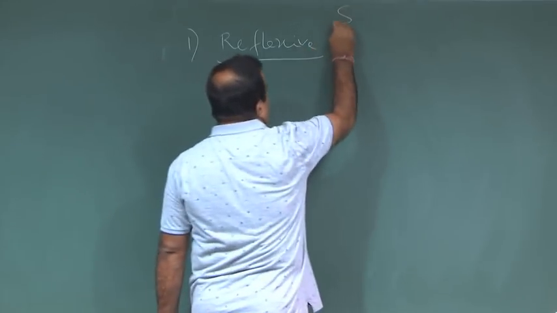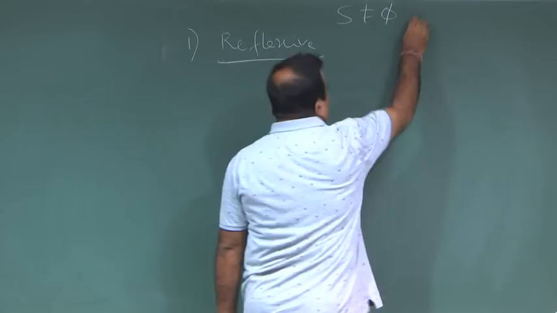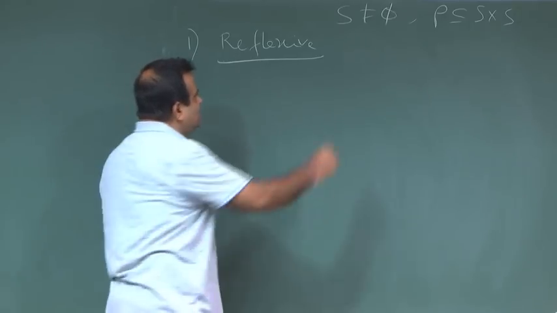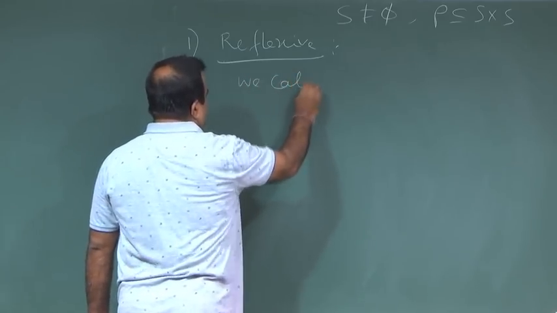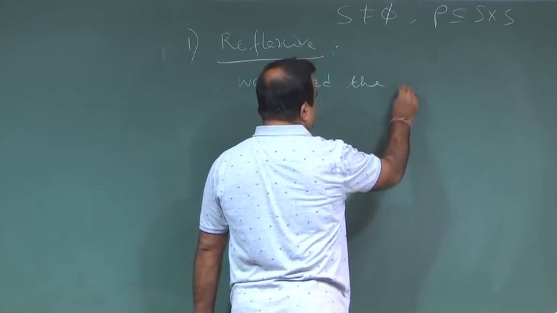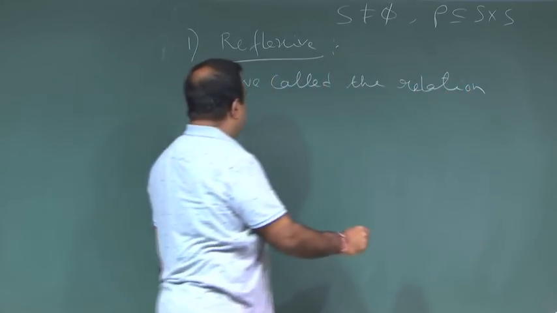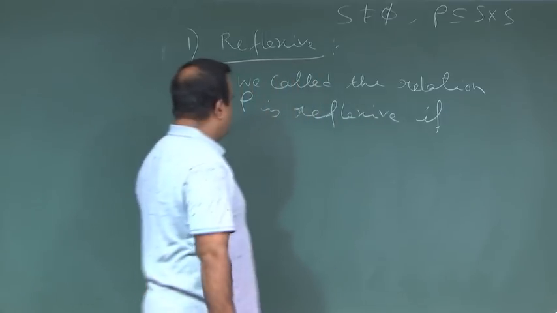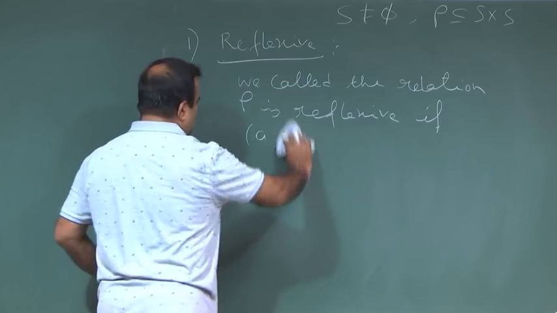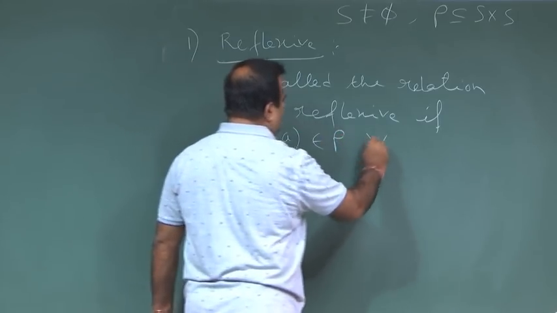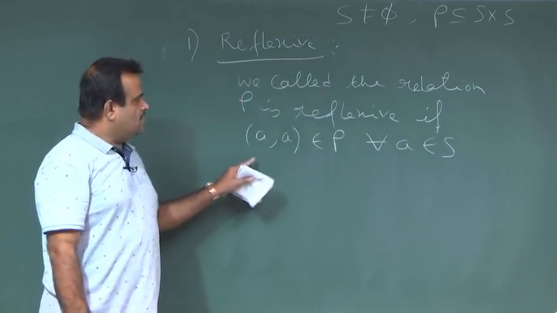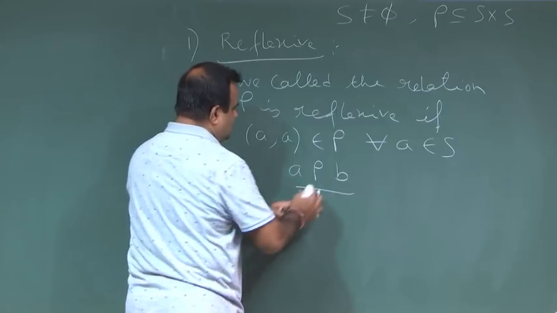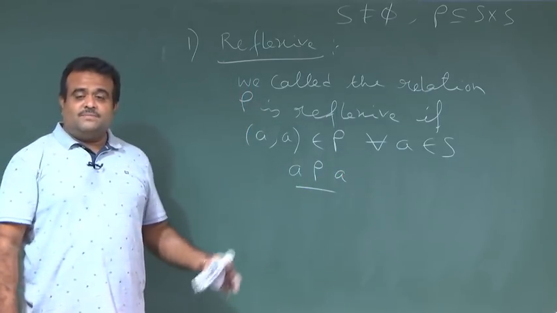Suppose we have a non-empty set S, and we have a relation rho, which is a subset of S cross S. Now, we say this binary relation rho is reflexive if and only if (a, a) belongs to rho for all a in S. So, basically a is related with a, and this must be true for all the members.